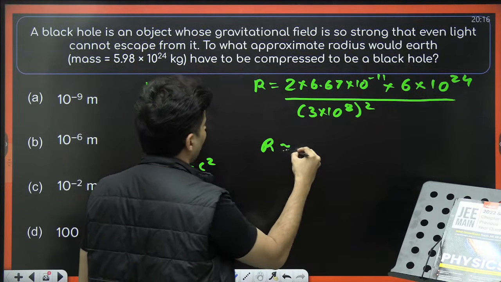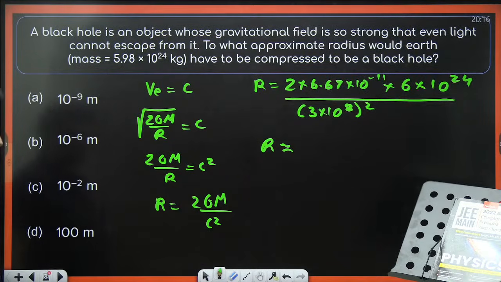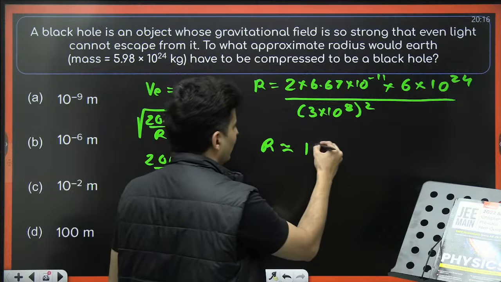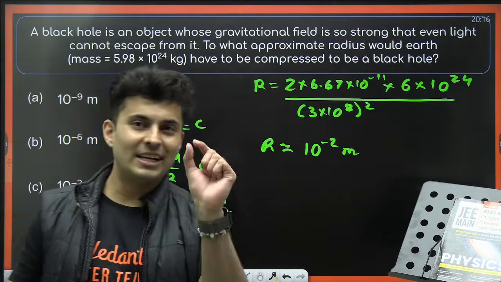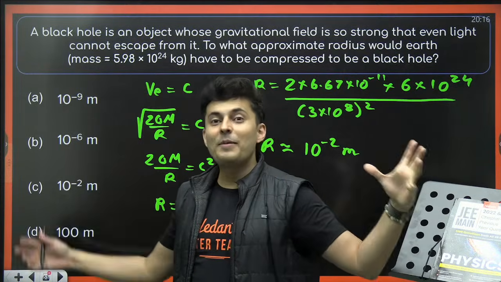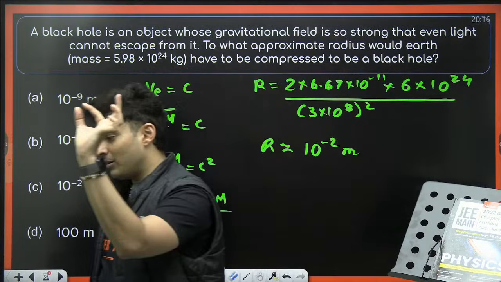Check out how much is the approximate radius that you get after solving all of this. Come on, my dear warriors. I think you should get it close to 10 to the power minus 2 meters. 10 to the power minus 2 meters is 1 centimeter. Almost 1 centimeter, my dear warriors. So if you compress the Earth to close to 1 centimeter, then it will become a black hole.